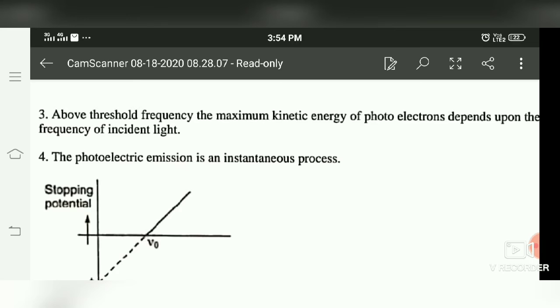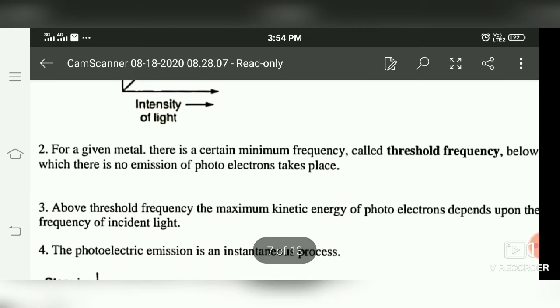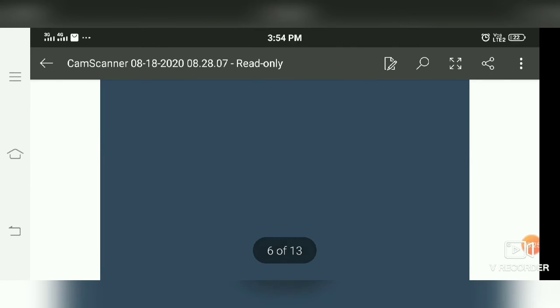Next, above threshold frequency, the maximum kinetic energy of photoelectron depends upon the frequency of incident light. How is that?